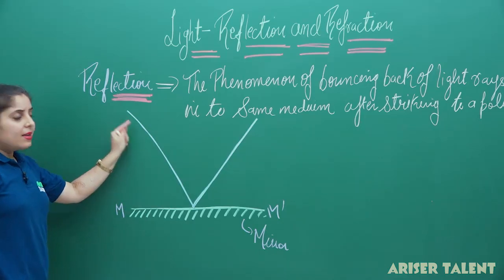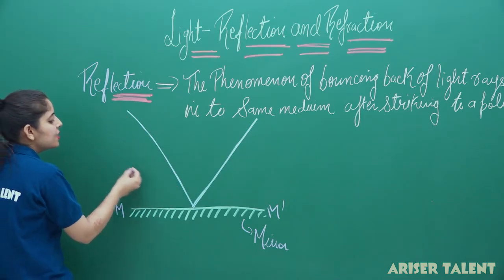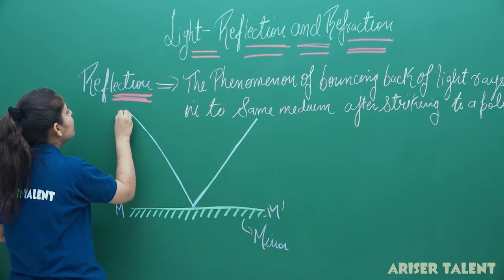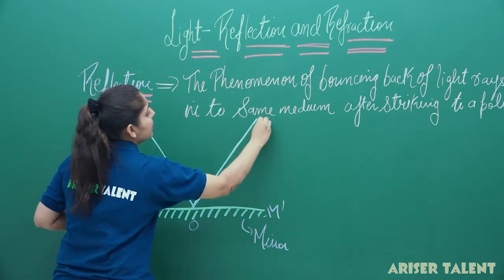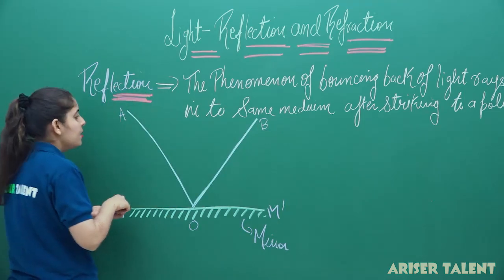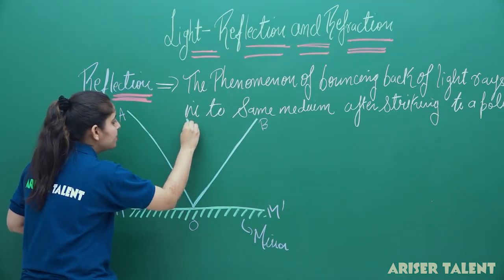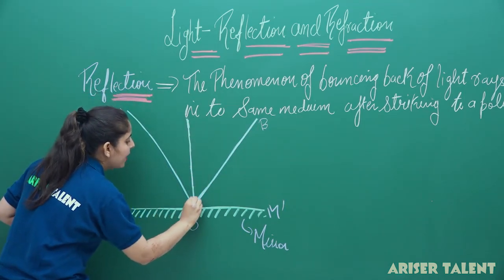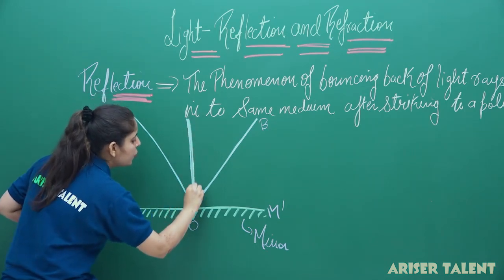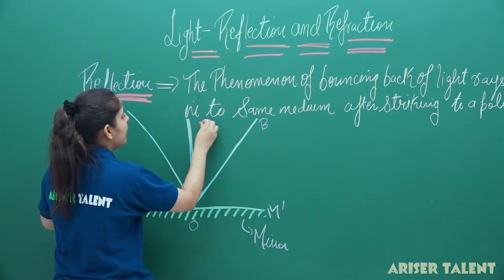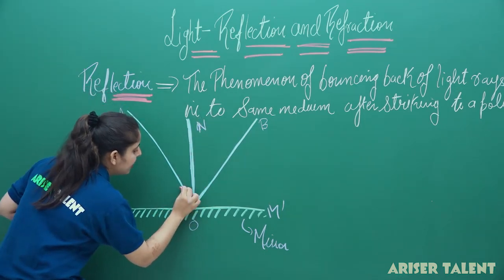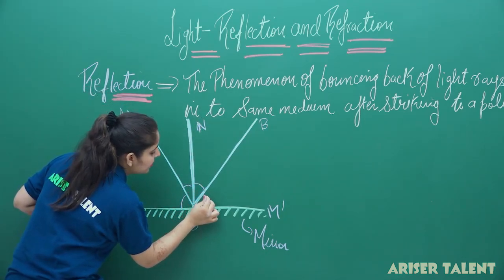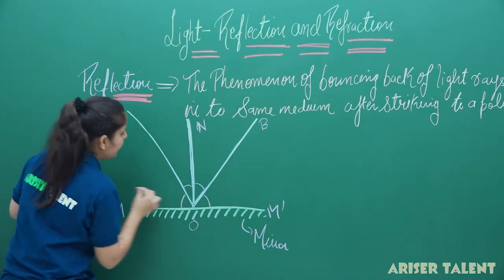This light ray is incident on this surface. Suppose the name of this light ray is A, here I am considering O and here I am considering B. And this line, which is perpendicular to the surface, will be our normal. So the normal line I am denoting by N. These will be certain angles.